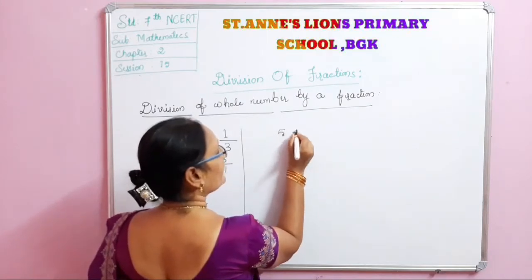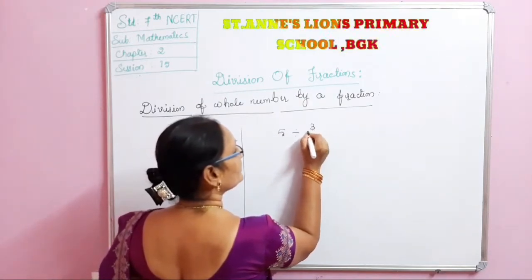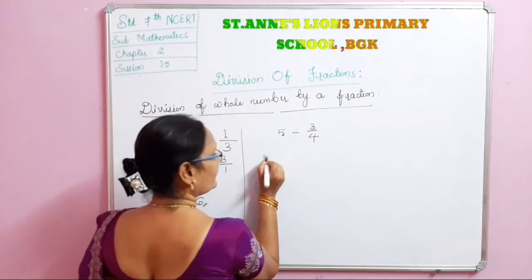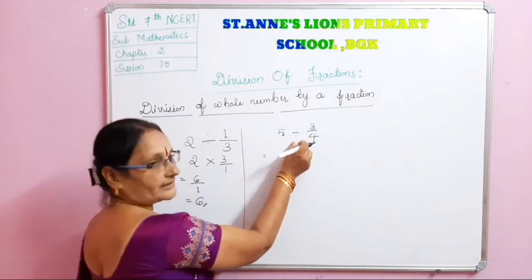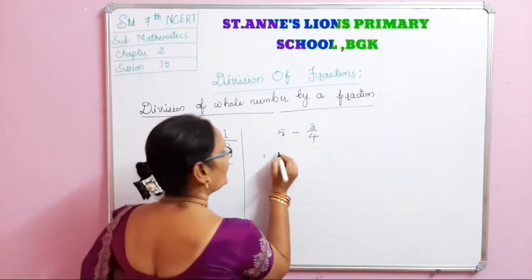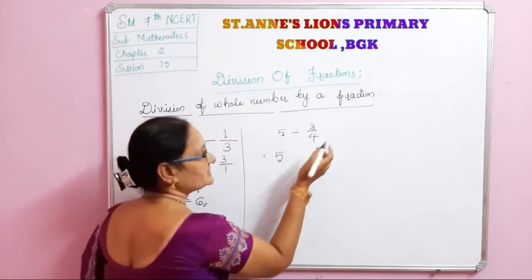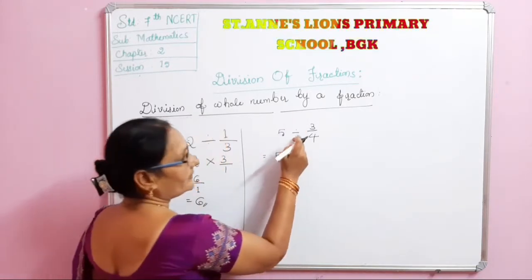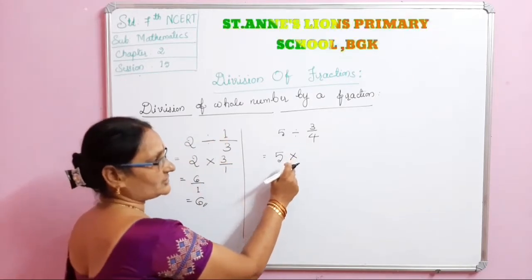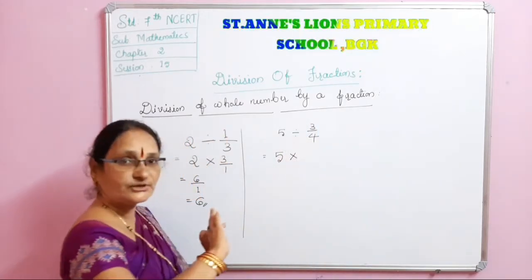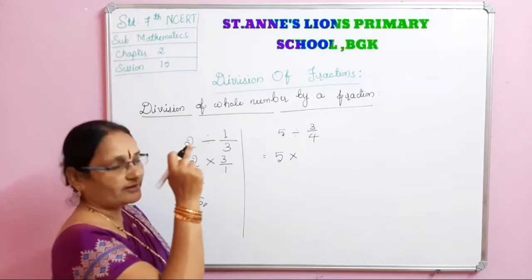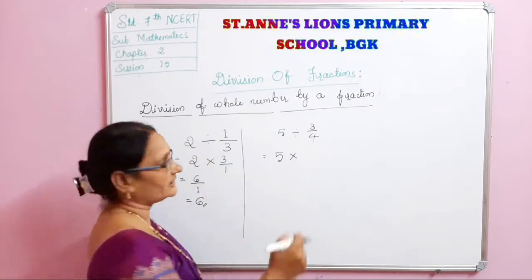5 divided by 3 by 4. See here, whole number by a fraction. Here division is there. Now I am changing this into multiplication. When this sign changes into multiplication, this fraction changes into its reciprocal. 3 by 4 will become 4 by 3.